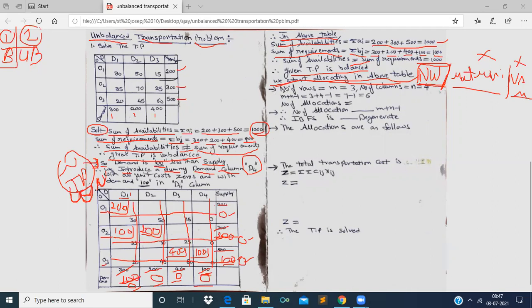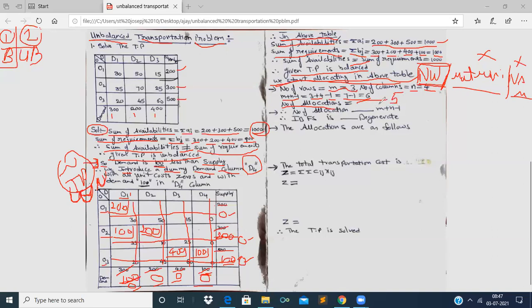So now let us see the number m plus n minus 1. What is m? Number of rows is equal to 3. And what is n? Number of columns is equal to 4, right? So now we have to find out the number m plus n minus 1. M plus n, 3 plus 4, 7 minus 1 is 6, right? Now let us count the number of allocations. The number of allocations are 1, 2, 3, 4, 5. The allocations are 5.